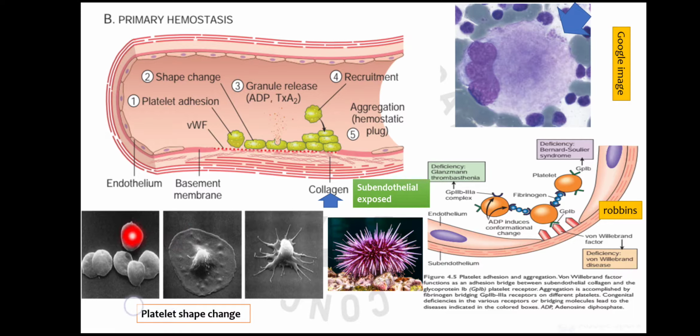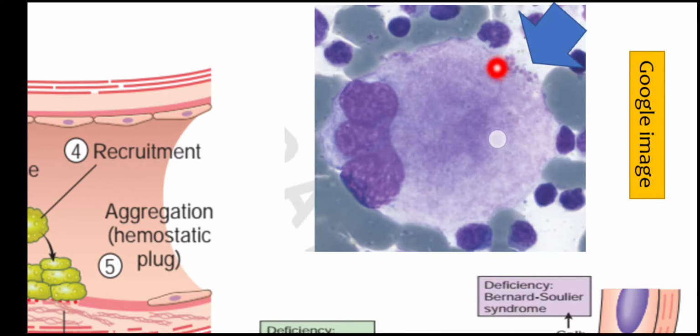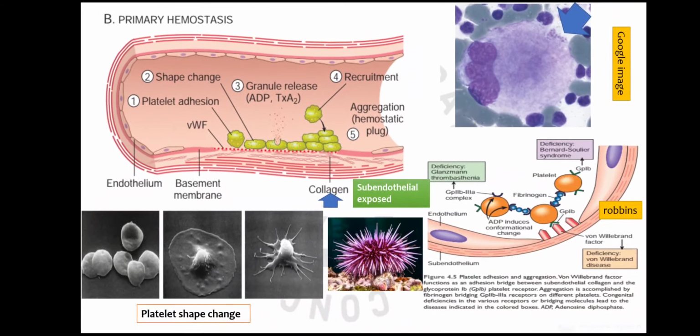And this image is depicting the change of shape of the platelets. And this is the picture which shows a megakaryocyte, and this is the source of platelets. Megakaryocytes are the largest cell in the bone marrow. This is a mature megakaryocyte, and it has a lobated nucleus and pinkish granular cytoplasm, and it is mature because it is showing the budding of the platelets from the periphery. We can see these are the platelets. These are about 3 to 4 microns. So this is the platelet budding. So this was the formation of primary hemostatic plug.